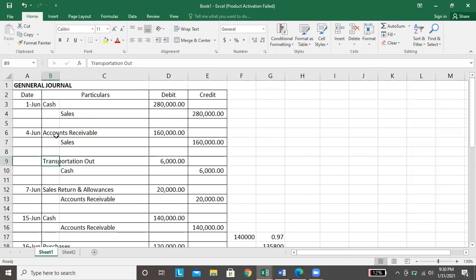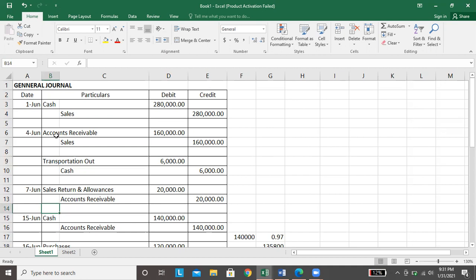Pero, pag ikaw si buyer, okay, so, pag nasa standpoint ka ni buyer, since papasok or papunta yung item sa'yo, so transportation in, credit cash. So kahit magkaiba lang yung debit, pero parehong nag-credit kasi nga nagbayad naman. So parehong nagpalabas, parehong nagbawas ng cash. So credit cash.